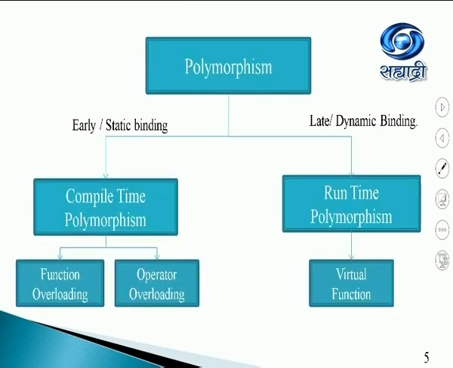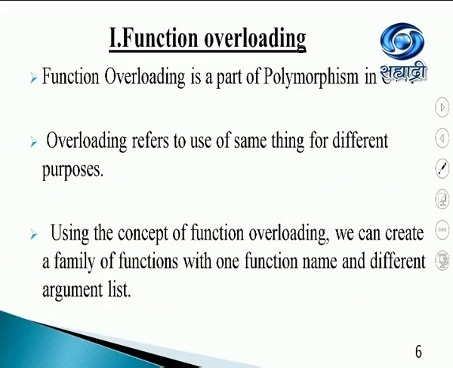So, polymorphism comes in two types, compile time and runtime. Compile time is supported by function overloading and operator overloading, whereas in runtime, we have virtual functions. Function overloading is a part of polymorphism in C++.